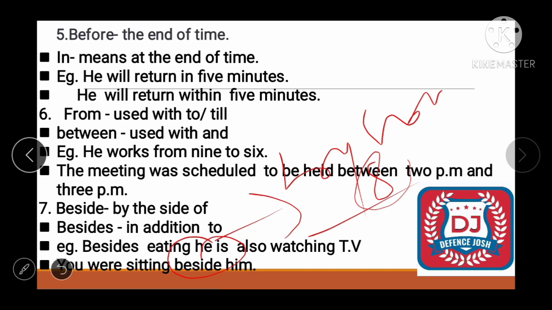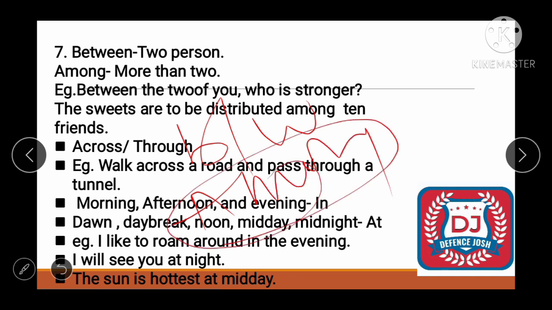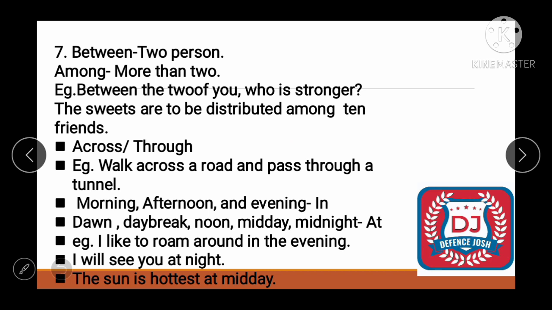All right. So next one is between. See friend, there are two words, between and among. So among ना more than 2 person के लिए यूज़ होता है, and between दो peoples के लिए यूज़ होता है. All right. So let's see an example. Between the two of you, right? Between the two of you means you are 2 persons here. Between two of you, who is stronger? Alright, so here comes between.